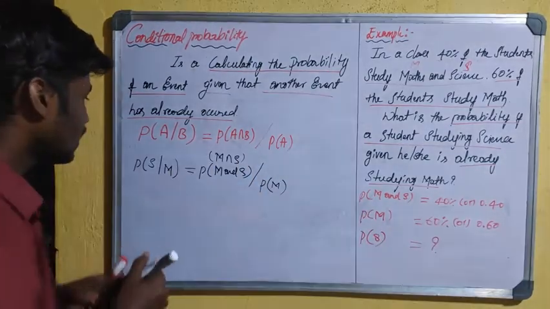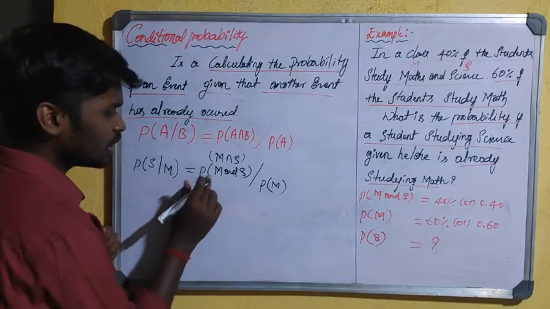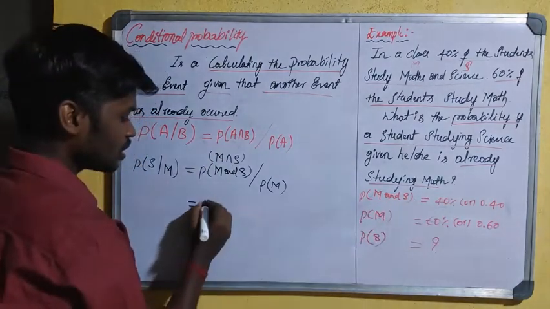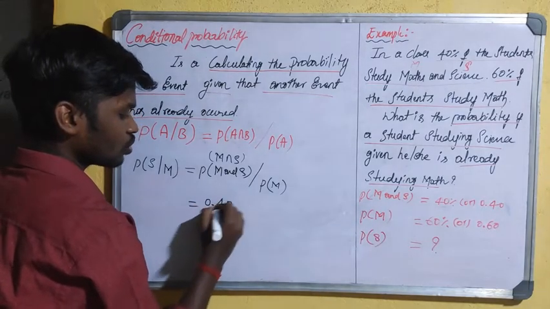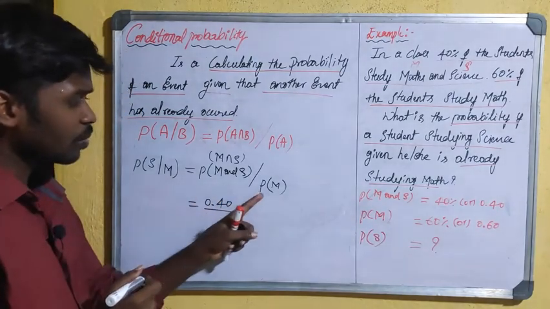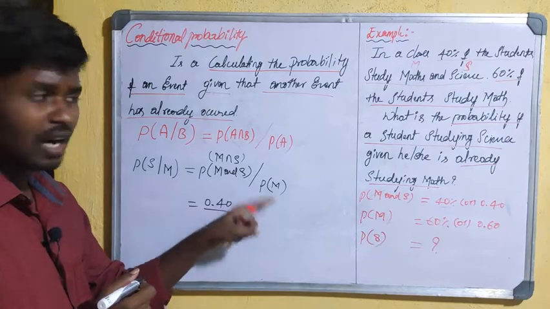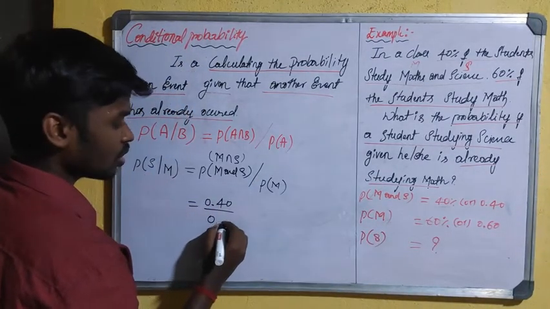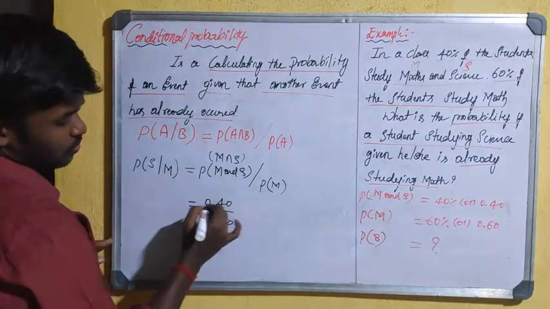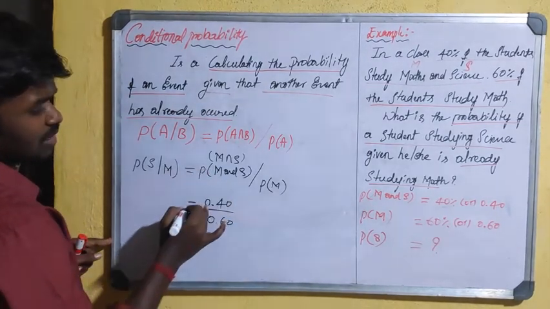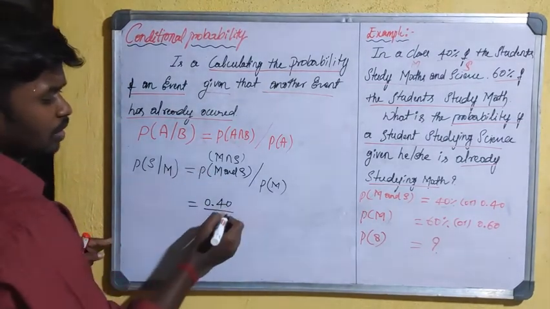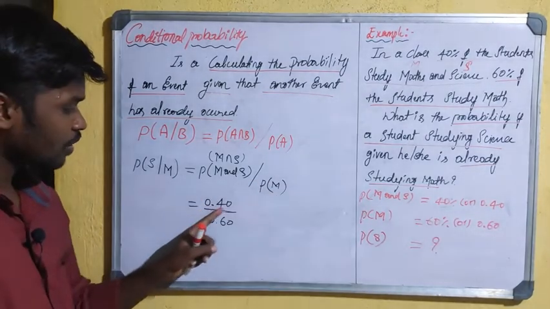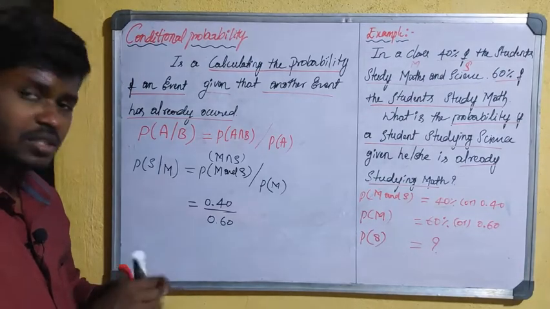What is the probability of M and S? That is 0.40. What is the probability of M, the maths student already studied? That is 0.60. So the probability of M and S is 40% and the probability of maths is 60%, which is 0.40 and 0.60.